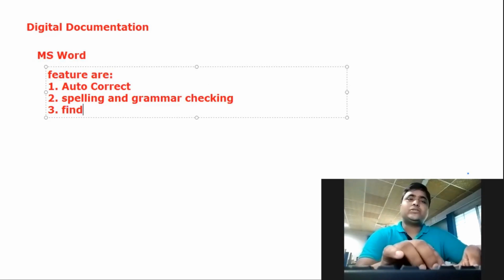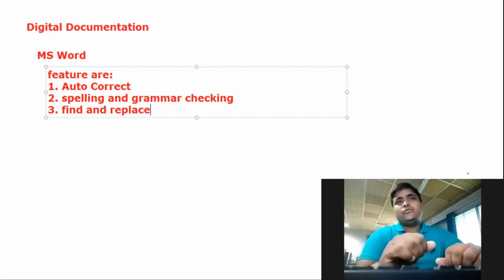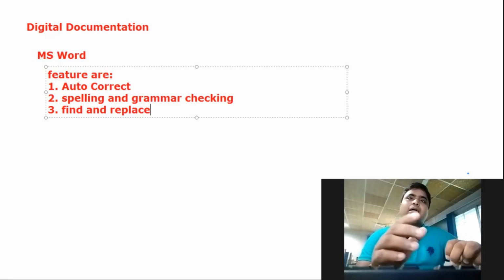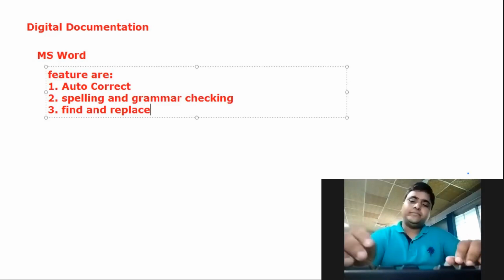Next is called find and replace. Using this feature, we can find any set of data available in the document and can also replace it with the correct one or another one.